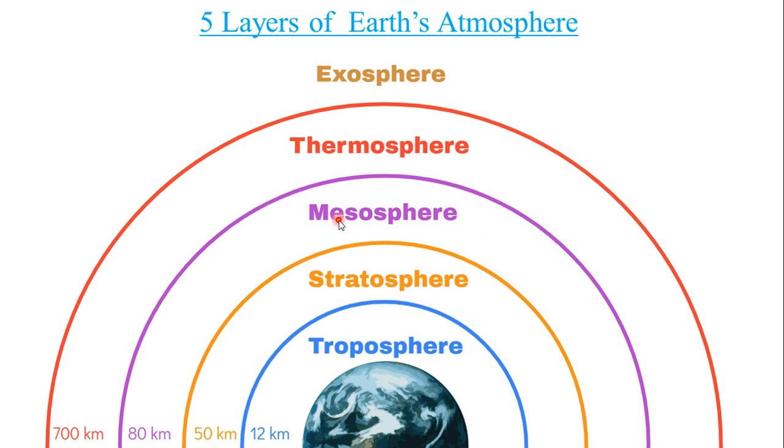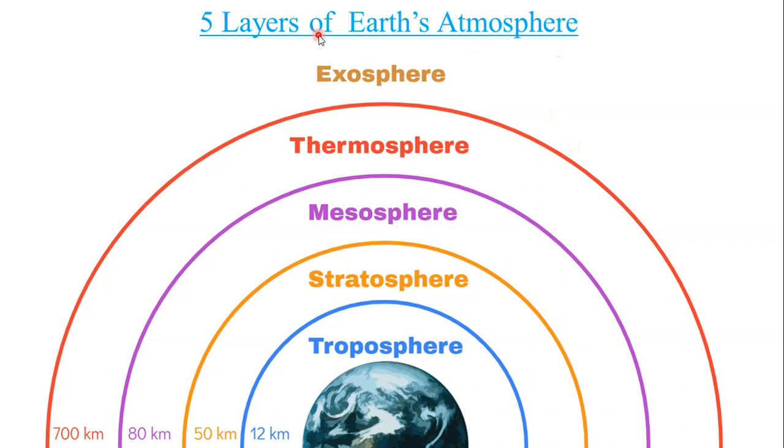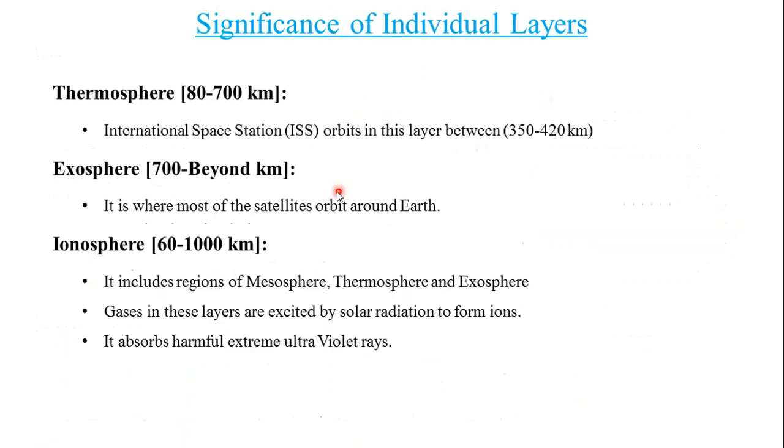Thermosphere. Thermosphere is the next layer of atmosphere which ranges between 80 kilometers to 700 kilometers. Thermosphere is where the International Space Station orbits within the range of 350 to 420 kilometers. Beyond the thermosphere, the layer of atmosphere is named as exosphere. Exosphere holds all the satellites or most of the satellites orbiting around the Earth.